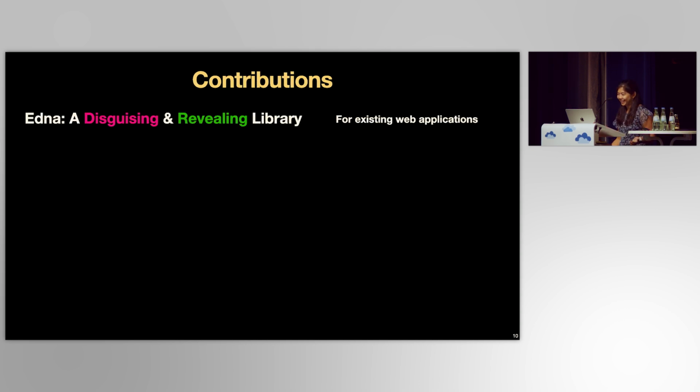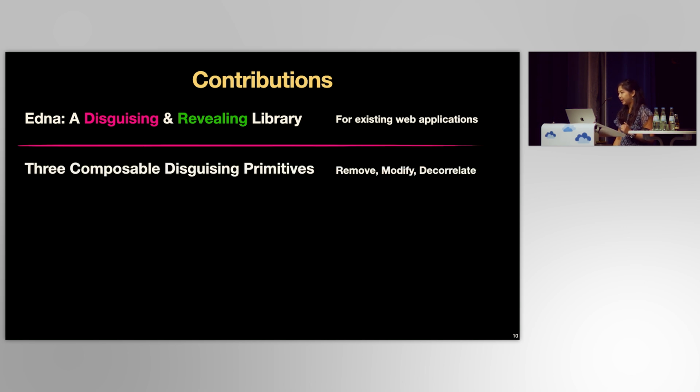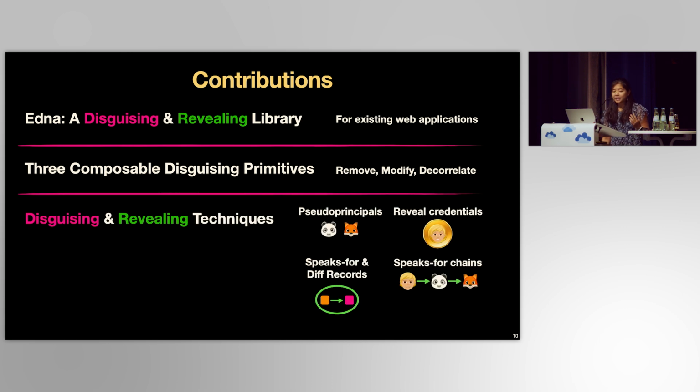And that's where Edna comes in. So Edna is a system that automates disguising and revealing and makes developers' lives easier. Today we'll discuss not just Edna, but also how developers use Edna by writing disguise specifications with 3 primitives, the techniques that Edna uses to realize disguising and revealing, namely pseudoprincipals as placeholder data, reveal credentials which allow users to reveal data, speaks-for and diff records as encrypted disguised data, and speaks-for chains, which allow disguises to compose.